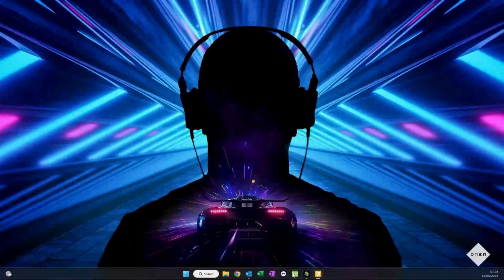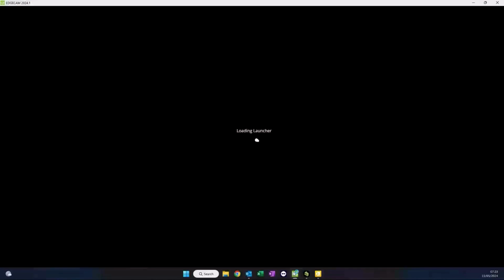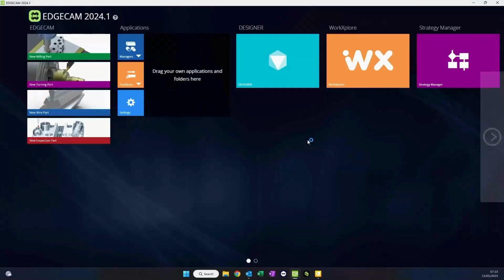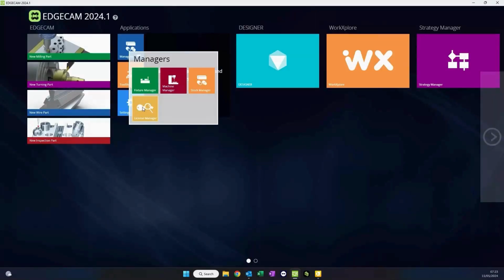Welcome to the guide for installing your EdgeCam license online. Follow these simple steps to get started. Step 1. Open your EdgeCam software. Step 2. Navigate to the top menu and click on Managers. From the drop-down, select License Manager.